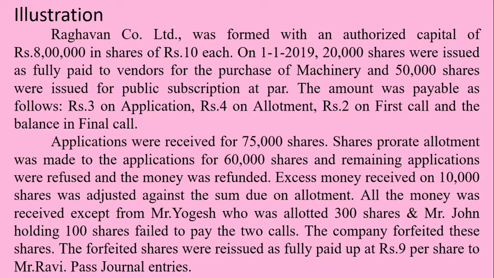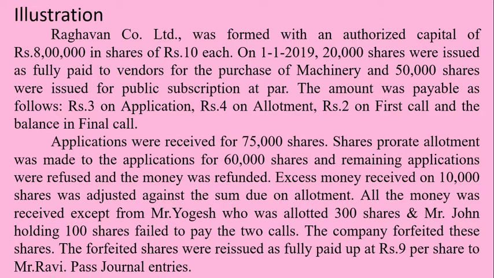The amount was payable as follows: rupees 3 on application stage, rupees 4 on allotment stage, rupees 2 on first call, and the balance in final call. Observe the various stages in which the amount is collected. 3 rupees on application, 4 on allotment, and 2 rupees on first call. The total of these three is equal to 9. The face value is 10 rupees. That's why the last stage of final call is where the balance of rupee 1 is to be collected.